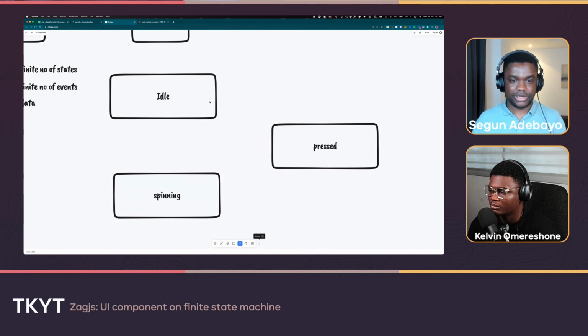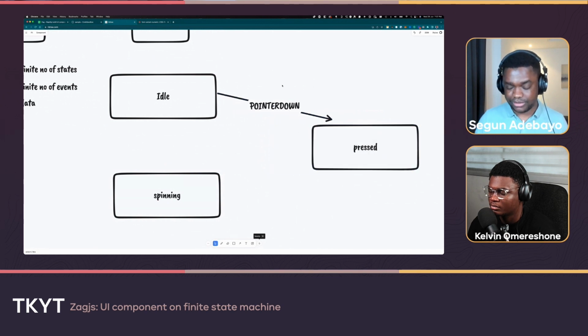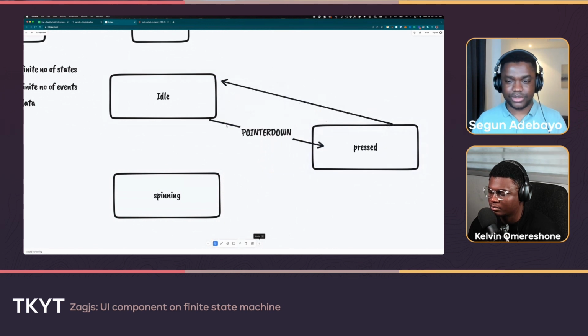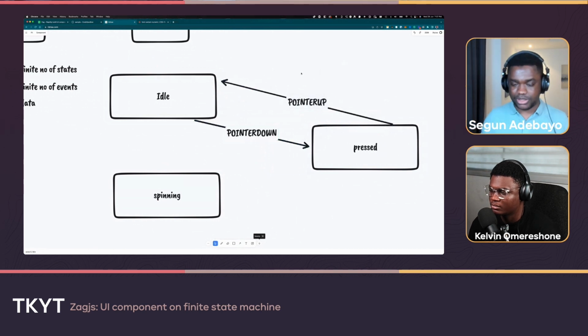So if I come from here to here, let's call it pointer down, which means if I put my pointer down on the input, it goes to the press state, and then to go back from there, this looks messy, let's adjust it like this. If you do pointer up, which means I pointer down, pointer up, I'm going back to the idle state. So I'm coming from idle. If I pointer down, I'm coming here. And if I pointer up, I'm going back to idle.